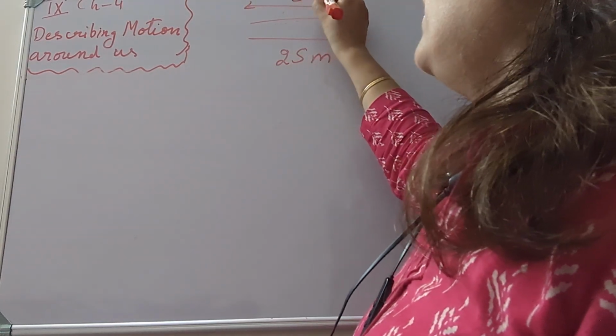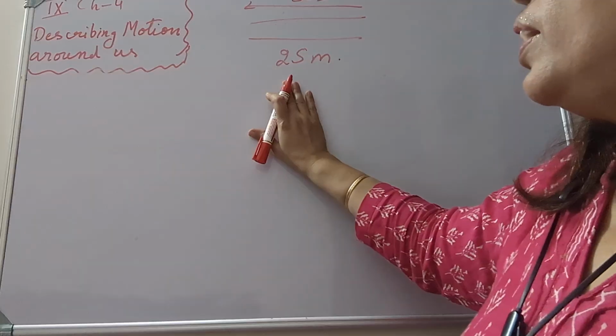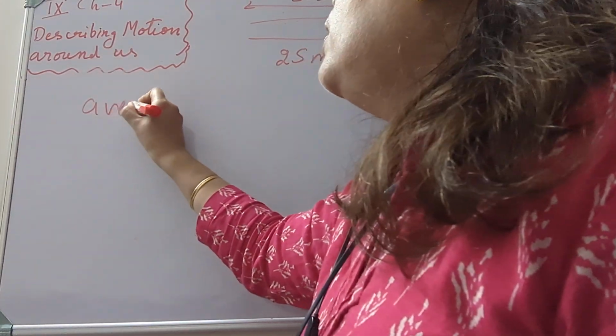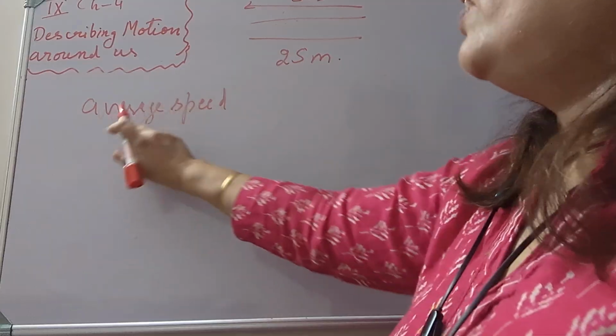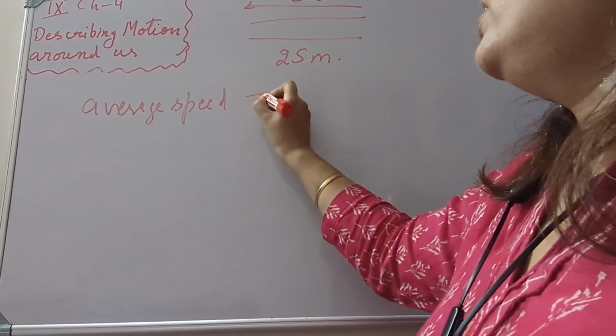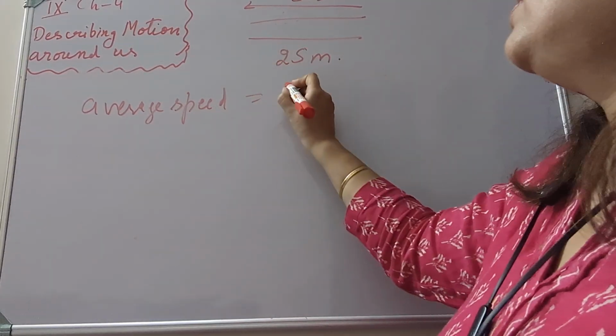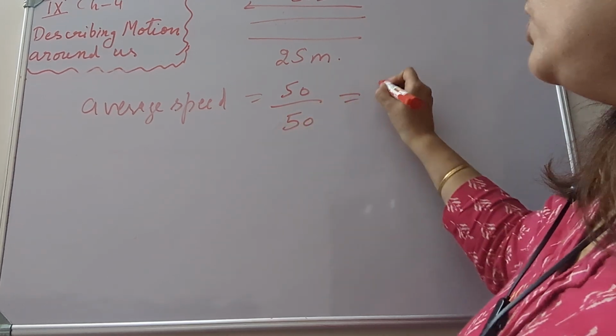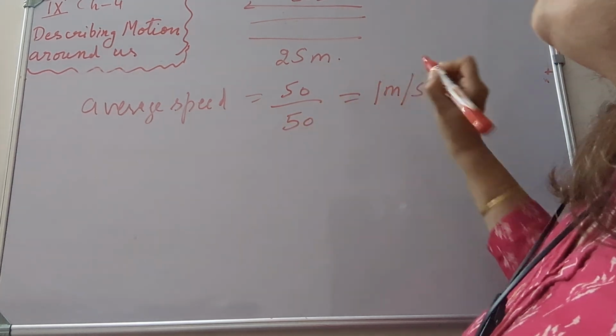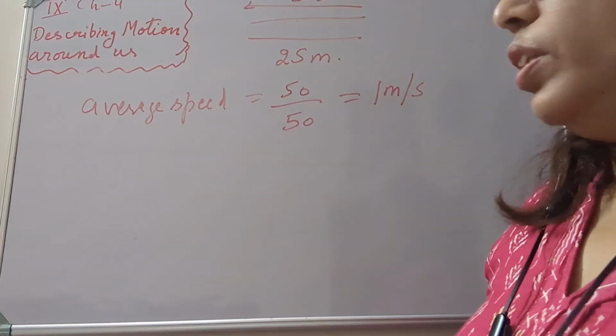Now I am calculating the average speed. The total distance is 25 plus 25, that is 50 meters, and total time taken is 50 seconds.